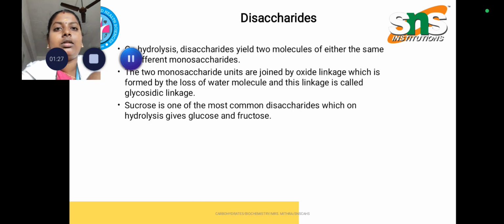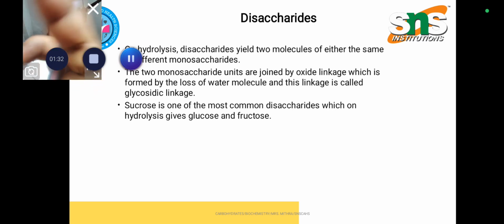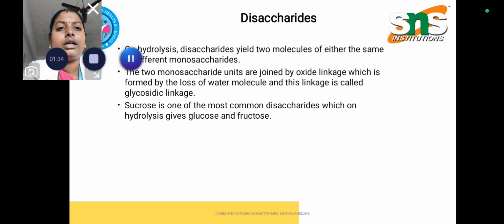And for disaccharides, they yield two molecules of either the same or different monosaccharides, joined together by a glycosidic linkage, in which a water molecule is lost. Sucrose is one of the most common examples of disaccharides, and it further hydrolyzes into glucose and fructose.